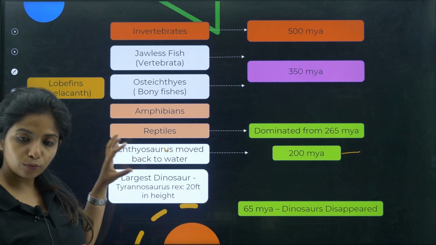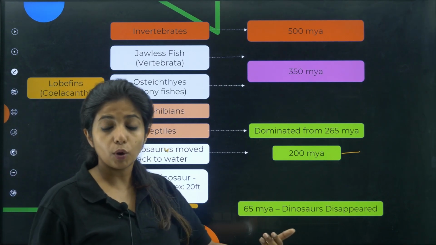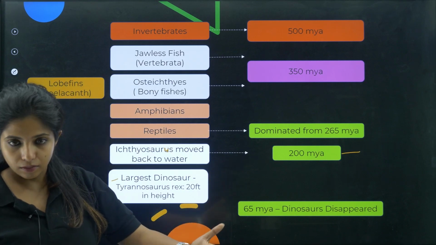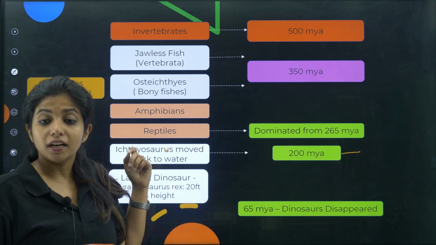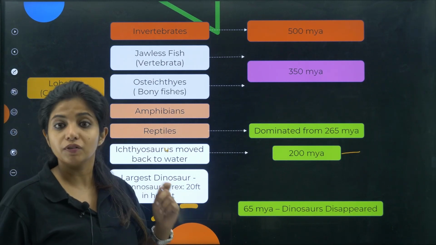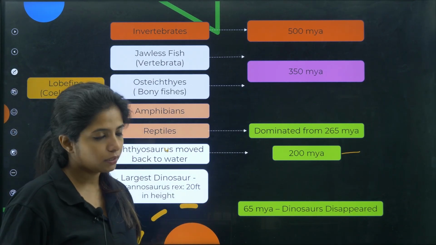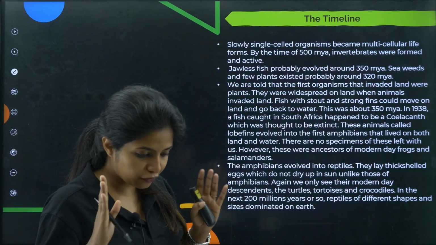Ichthyosaurus basically was a form of reptile which moved back into water, and probably they might have evolved into some watery organism. Now over here, largest dinosaur, it is what? Tyrannosaurus rex. It was 20 feet in height. Cool. Now that's all for the first part.